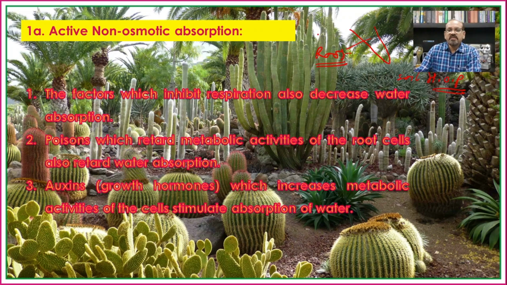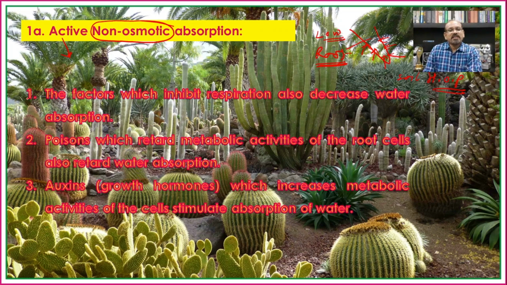So if there is a lower osmotic pressure in the root hair or root cells, even then the water is absorbed from the soil, and as we have already seen, it is against the concentration gradient, and hence it is known as non-osmotic absorption. But the roots play an active role, so it is known as active non-osmotic absorption of water.